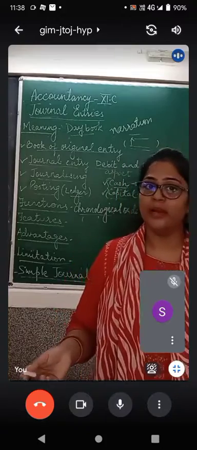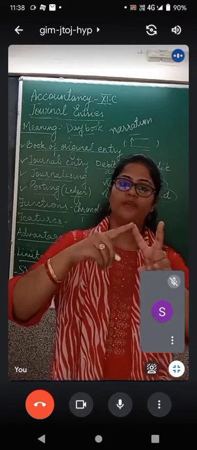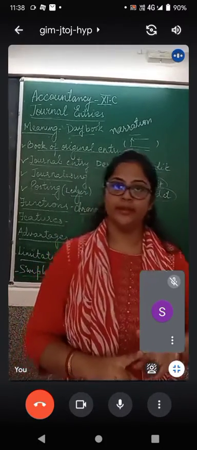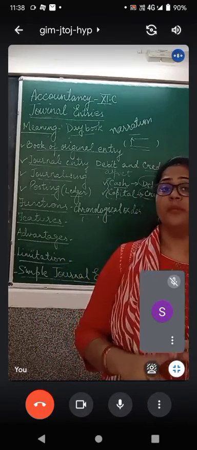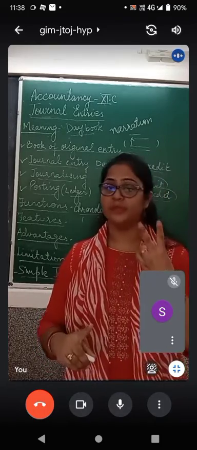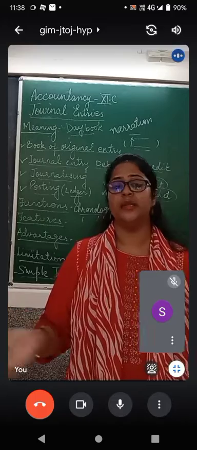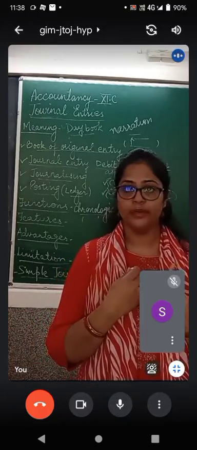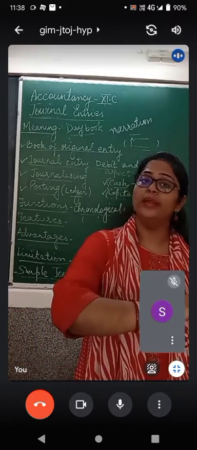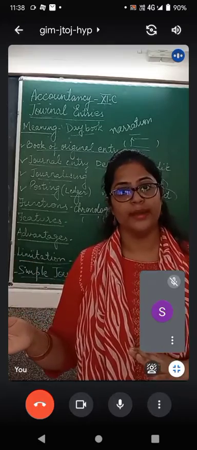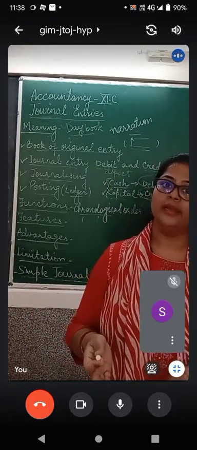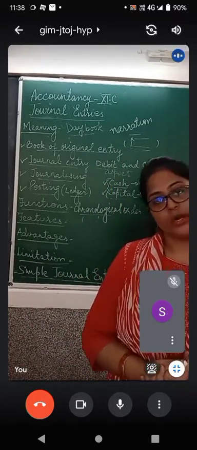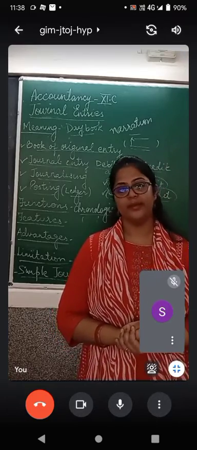How will the detail be completed? The detail will be completed only when you know the debit aspect also and the credit aspect also. जब किसी भी transaction का हमें debit और credit दोनों aspects पता हो जाते हैं, दोनों sides पता हो जाती है, it means I have the complete information. If you know only the debit aspect and you don't know the credit aspect, it means you have incomplete information. So it records both the aspects, the debit aspect and the credit aspect.